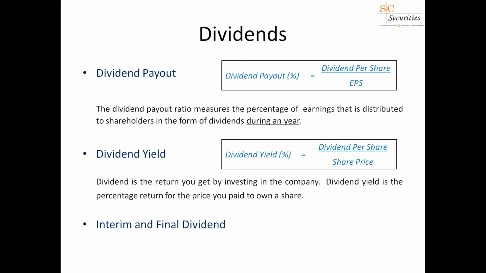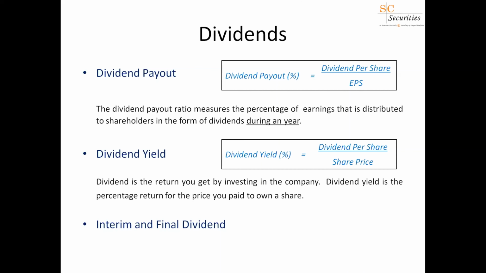So when you make your investment decision, please check all that we discussed in our first few sessions, and also see whether this is a dividend paying company, how consistently they are paying dividends, what their payout ratio is, and what the current dividend yield is based on the current market price. All these are important things that one should look at when investing in stocks.